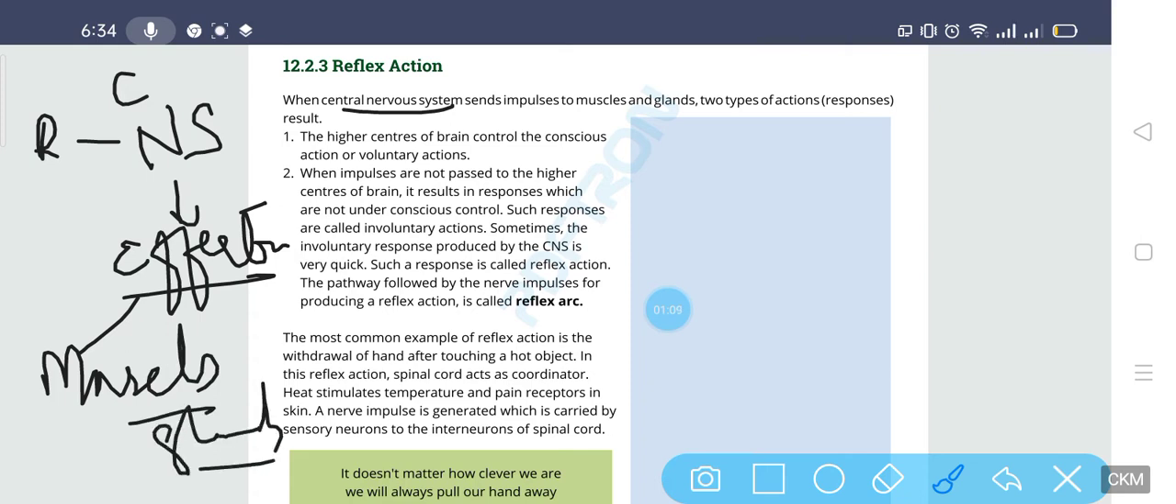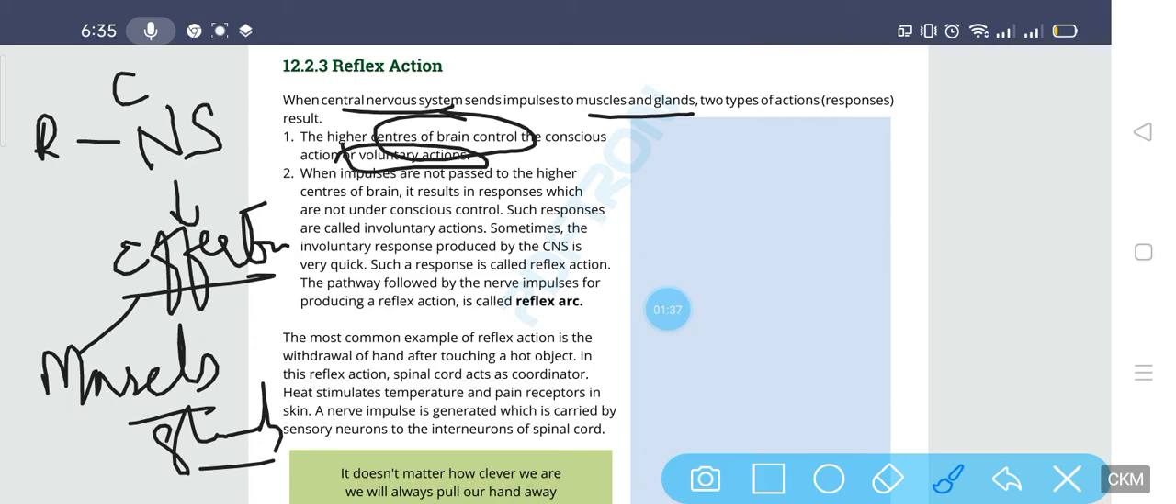So, what is happening here? Basically, the central nervous system is sending impulses to the muscles and the glands, and two types of actions are produced by the central nervous system. In one, the brain is involved, the higher center of the brain is involved, and such actions are known as voluntary actions.